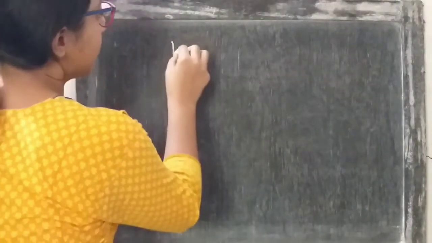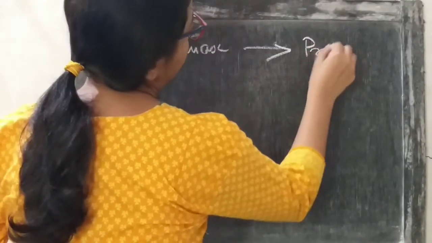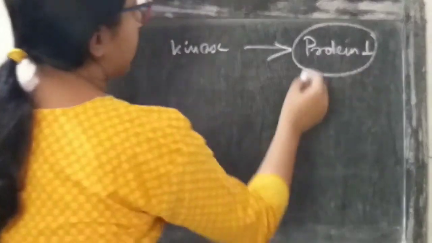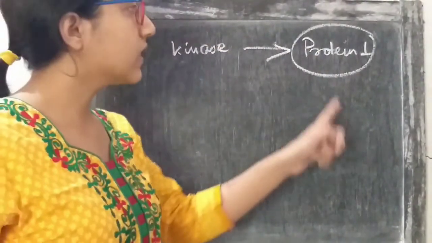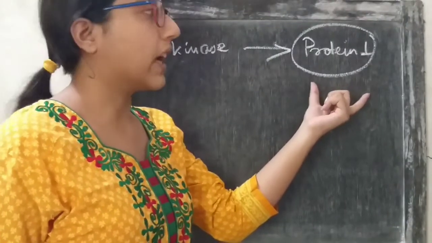Now CDKs, or cyclin dependent protein kinases, have catalytic activity. As I have already said, these are phosphotransferring proteins, and they will transfer a phosphate group to another protein, and in this way they regulate the action of other proteins. So kinases phosphorylate other proteins. Suppose this is protein 1. This kinase will transfer a phosphate group to this protein 1.